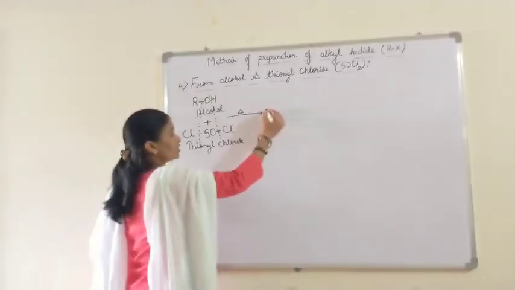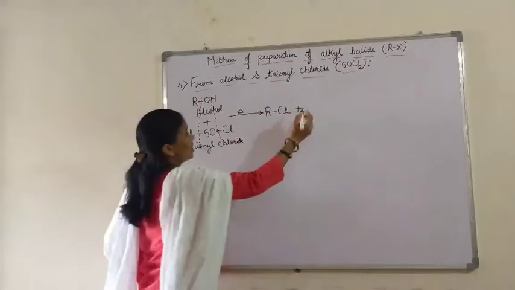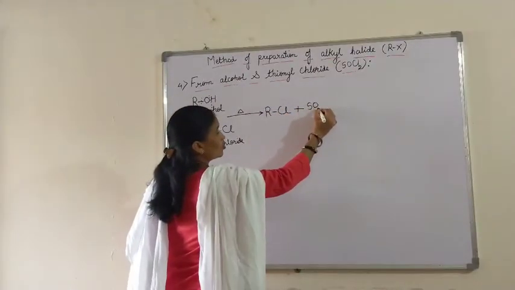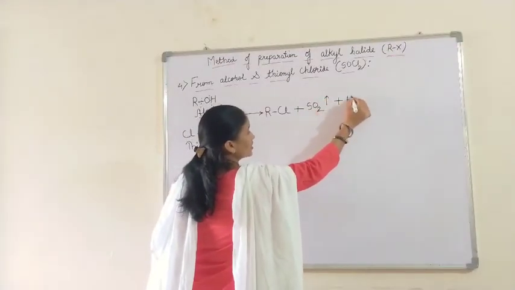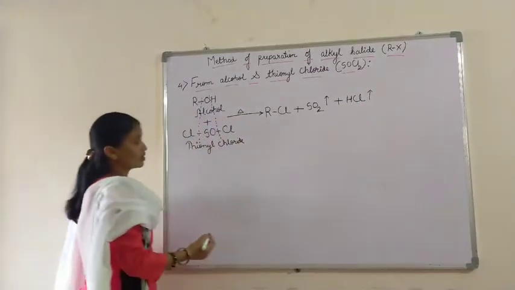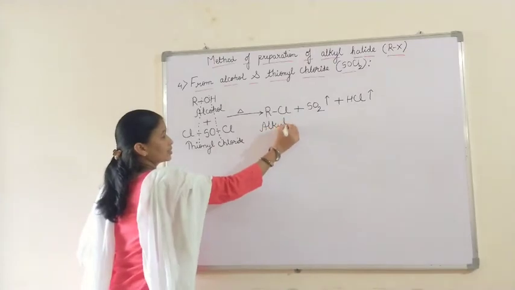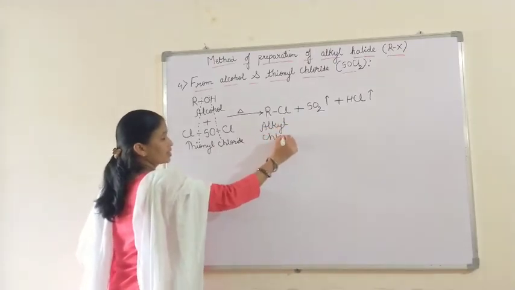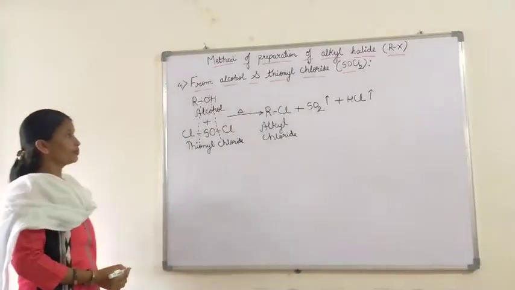Now RCl plus SO2 gas will be evolved, plus HCl, which is also a gas here, will also evolve, and thus alkyl chloride is prepared, meaning alkyl halide is formed.